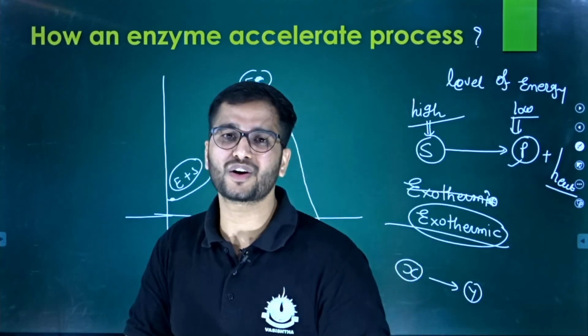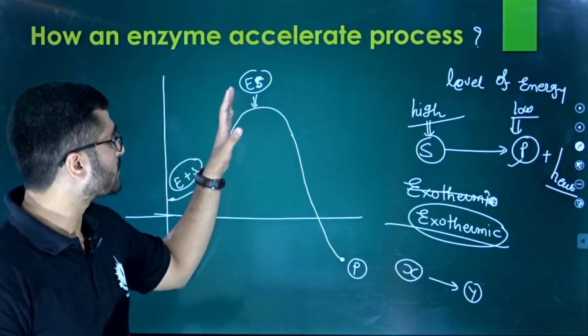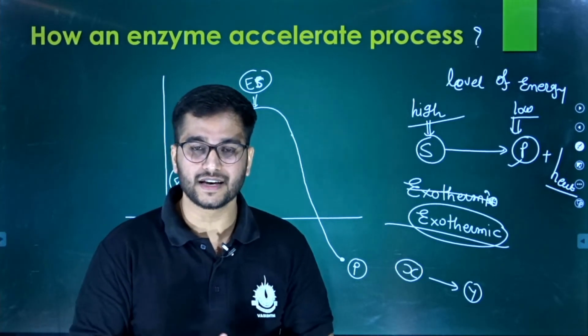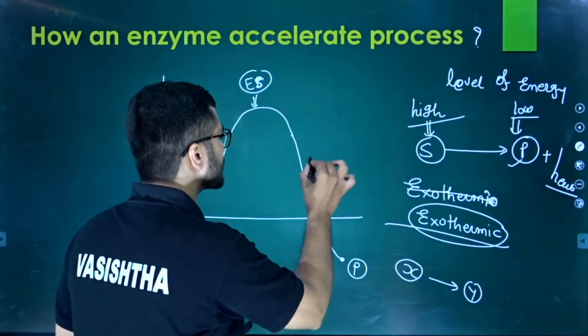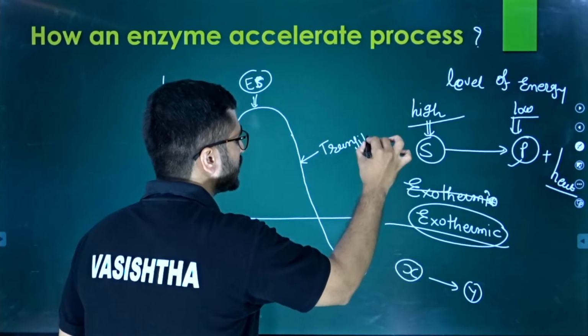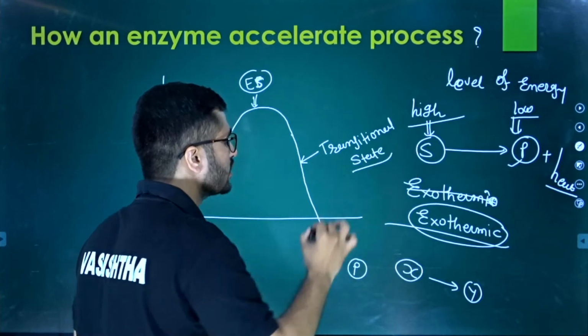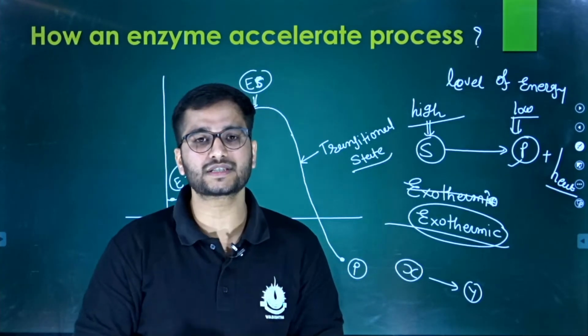So first of all, what do we do? First of all, we give energy for the formation of the enzyme substrate complex, under which there is a transitional state. At the initial part of this lecture, we understood what a transitional state is.